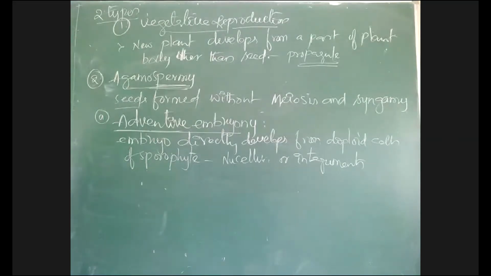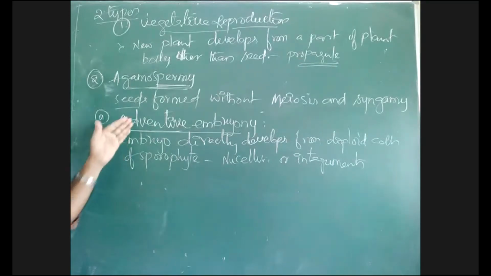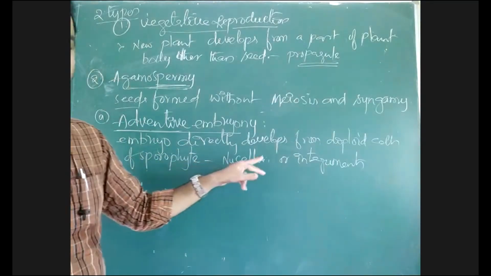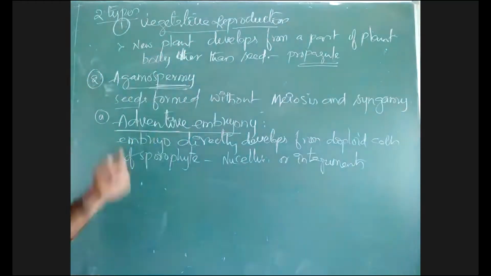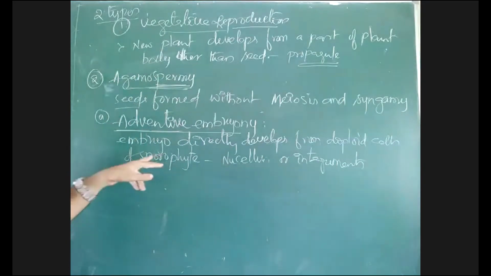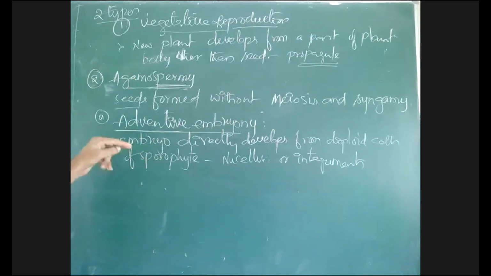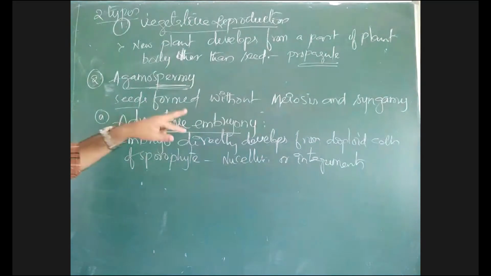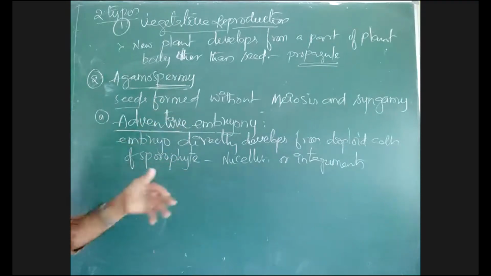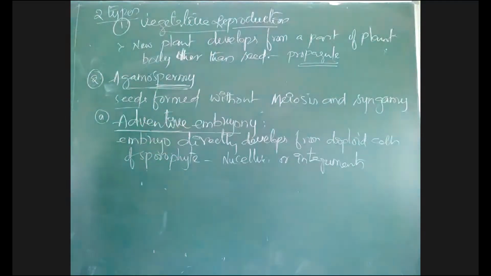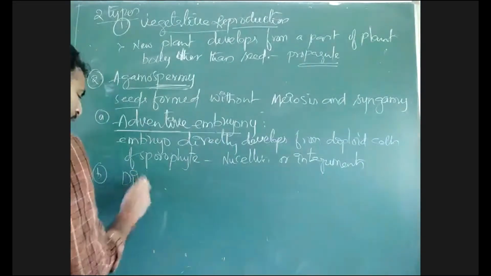Here, along with the normal embryo, there is presence of another embryo also. That means adventive embryony develops from the nucellus or integument, right? It may be present along with the zygotic embryo. The zygotic embryo is present, and this is also present. Or there may be a competition between the zygotic embryo and this embryo. If the zygotic embryo and this embryo both survive, then a polyembryonic condition will develop. That is the reason. Then the second one is diplospory.